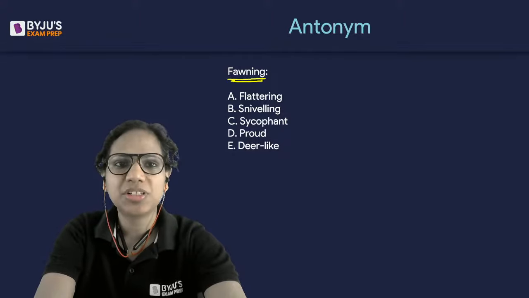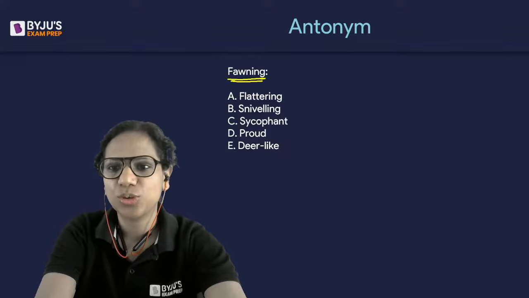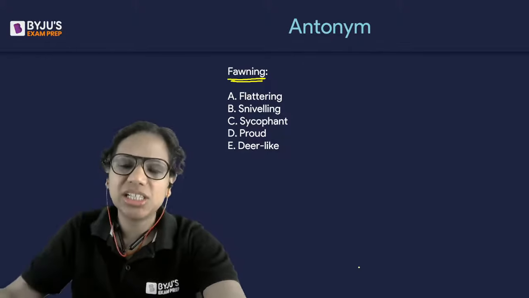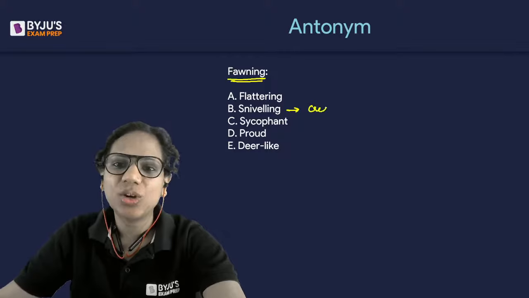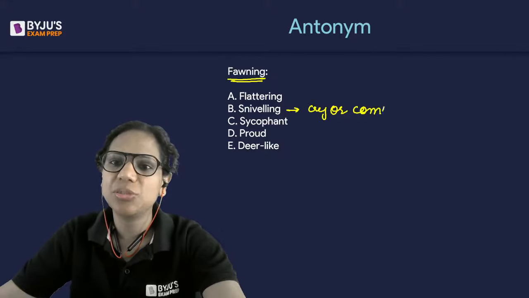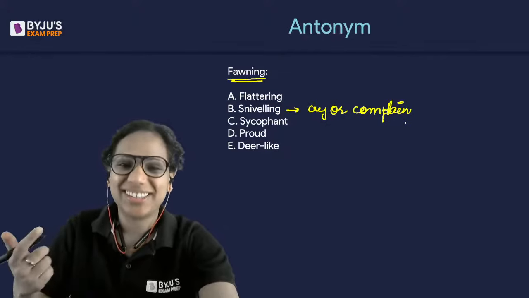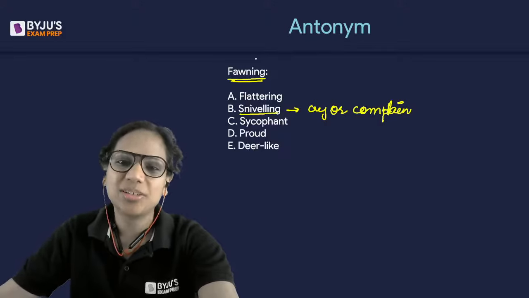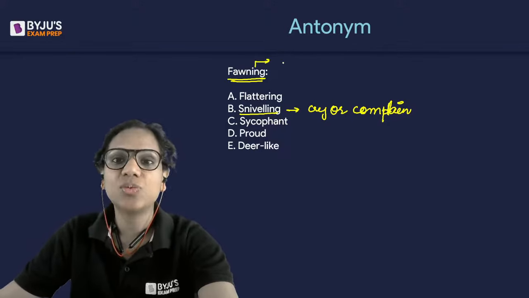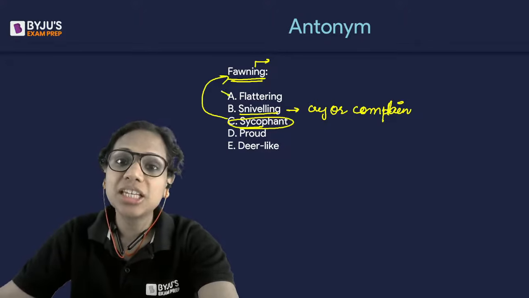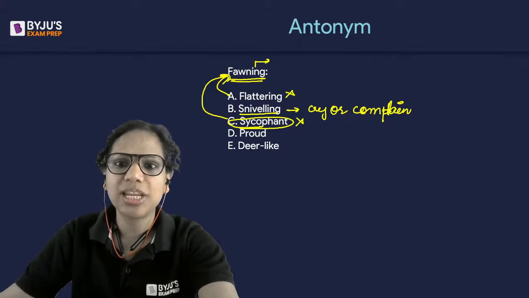Who is a sniveling person? When someone snivels, what do they do? Yes, a lot of you've said sniveling. Why? When someone snivels, they cry or complain. That is the meaning of sniveling, right? Crying like this. And this way of crying is called sniveling. Okay, so cry or complain. Fawning, on the other hand, is when you are a sycophant. So actually, sycophant is a synonym of fawning. Flattering is also a synonym of fawning. So these two are eliminated.